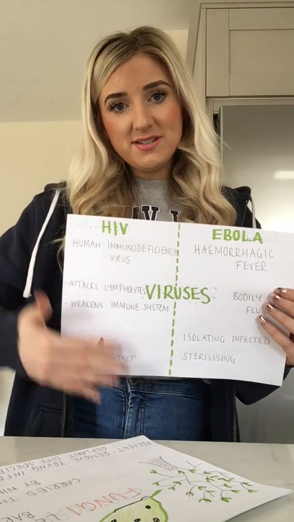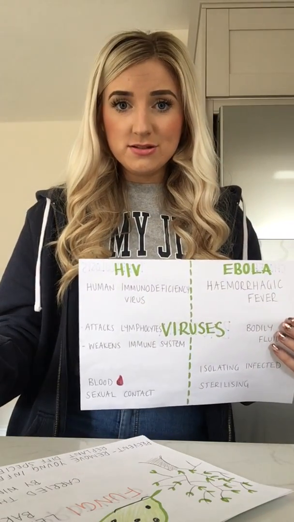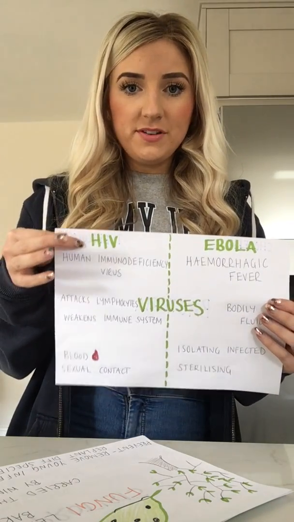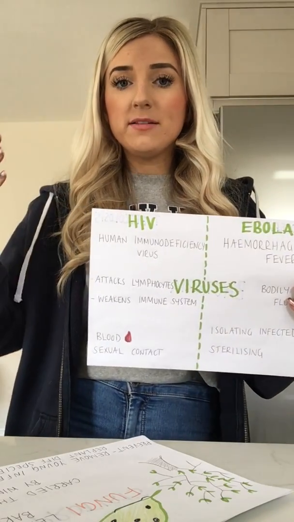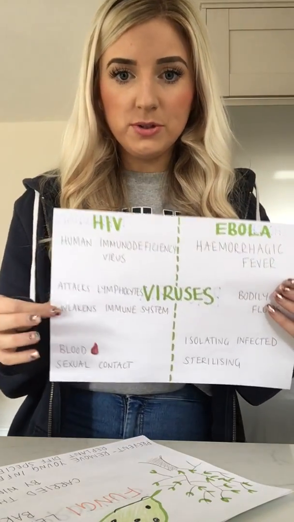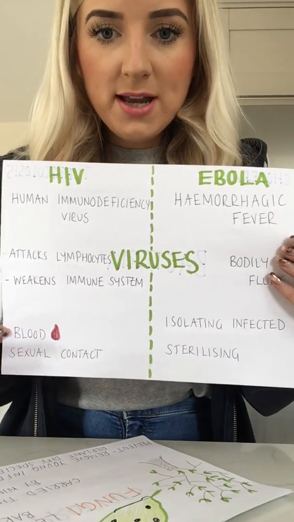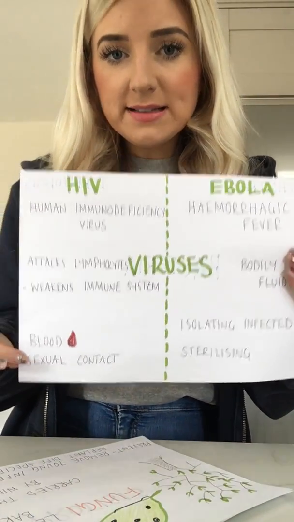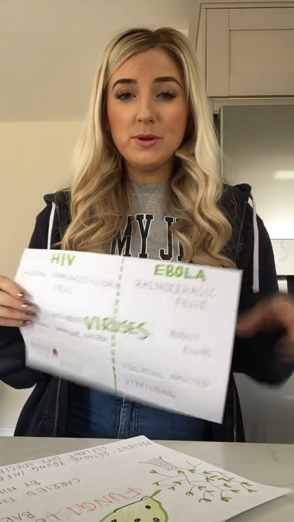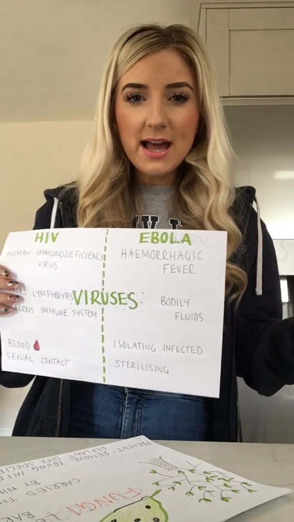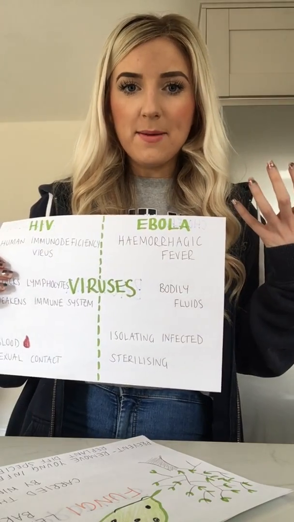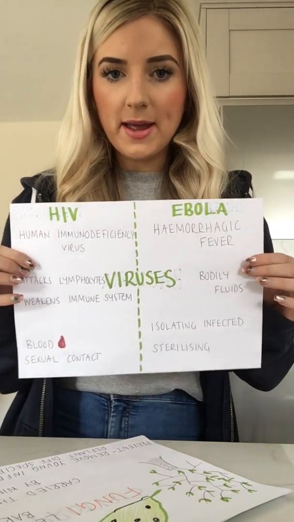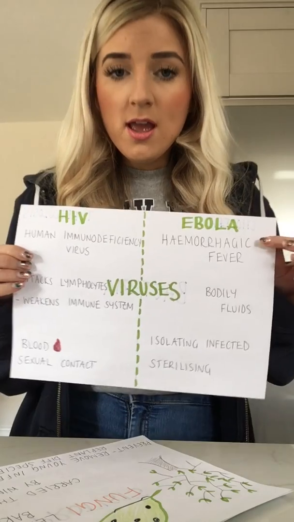It leads eventually to a disease, which is AIDS, okay? The virus itself is HIV. If it has a big enough effect on the body, that person will develop AIDS. How it's spread is in blood. If people are donating blood, they have to make sure that they are clear of HIV so they don't infect another person, and also through sexual contact. So in bodily fluids, not saliva, but in blood and sexual fluids and things like that. So that's HIV.